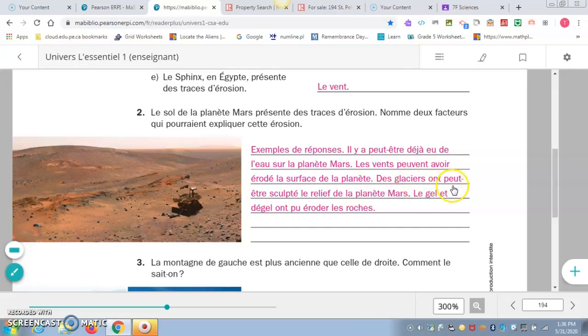Des glaciers ont peut-être sculpté le relief de la planète Mars. So maybe there were glaciers at one time that sculpted the landscape of Mars. And le gel et dégel ont pu éroder les roches. So maybe frost and thaw eroded the rocks on Mars.